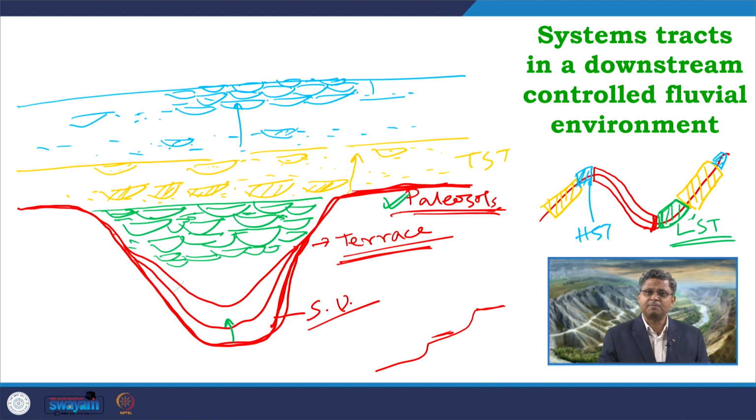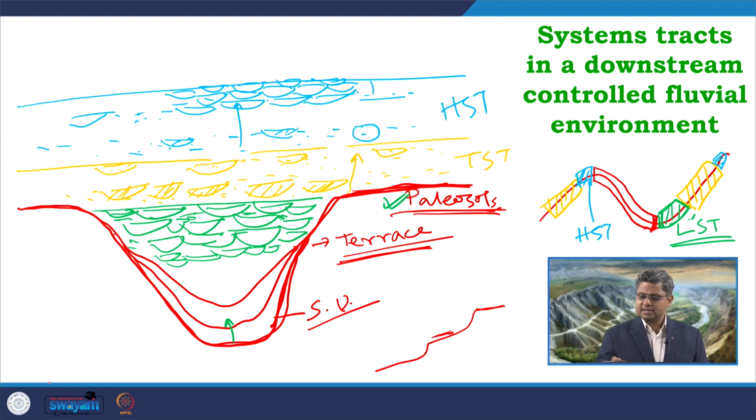So, in this HST part what are we getting? There is the overall amalgamation of the channel system, and the abundance of amalgamation of channel system will gradually increase towards the upper part of the HST. So, this is the HST part, and then what we also get is abundance of the overbank deposits towards the basal part of the HST, which will gradually decrease upward. There will not be much of paleosols that will form over here in this kind of scenario.